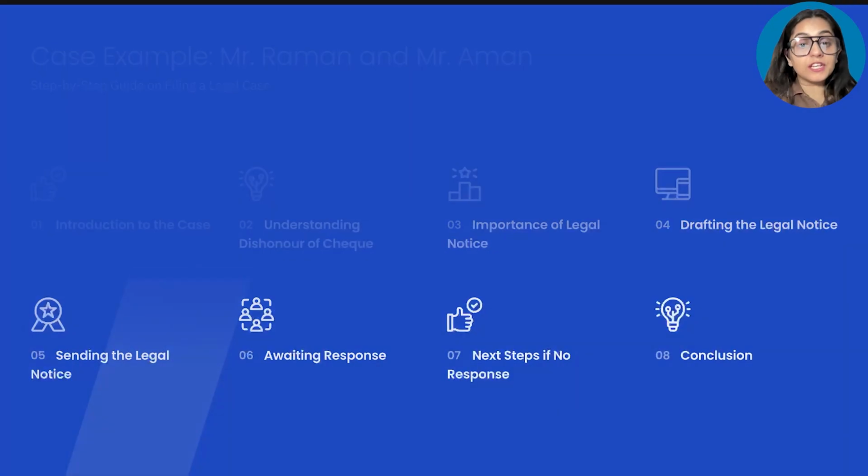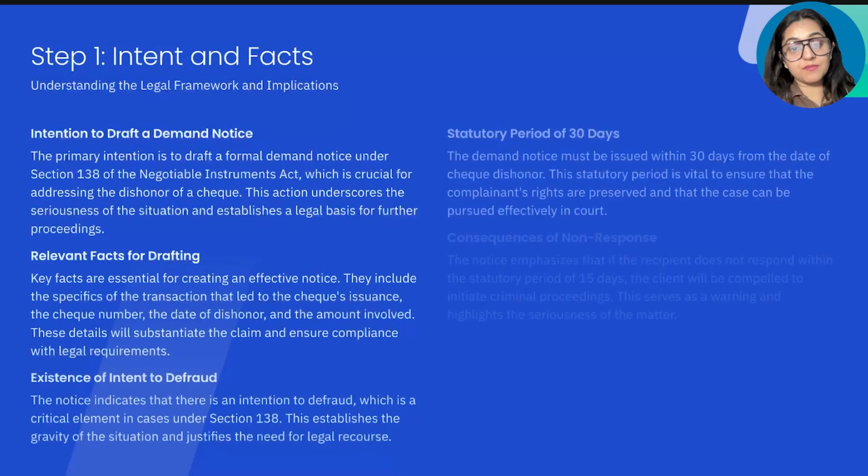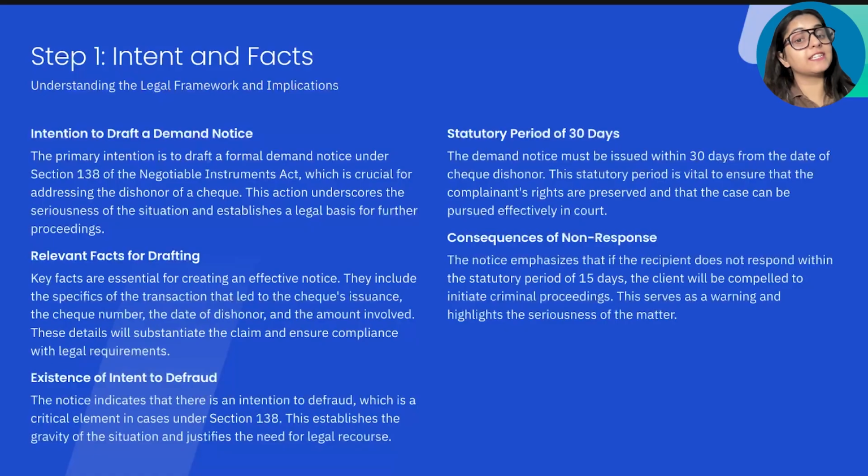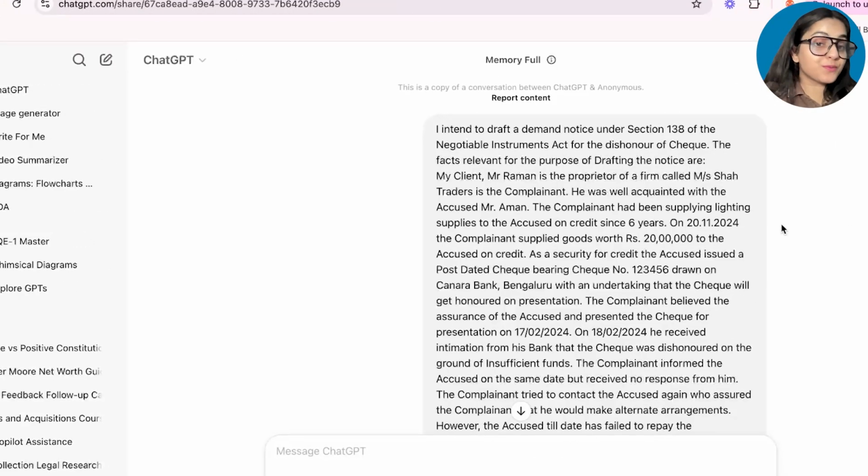Now, on your screen, you see the prompt that I sent. By the way, the link to this entire ChatGPT conversation is given in the description box for you to read word by word. You see, the first prompt says: I intend to draft a demand notice under Section 138 of the Negotiable Instruments Act for the dishonor of check. The facts relevant for drafting the notice are, and then I have given all the facts of the example case.